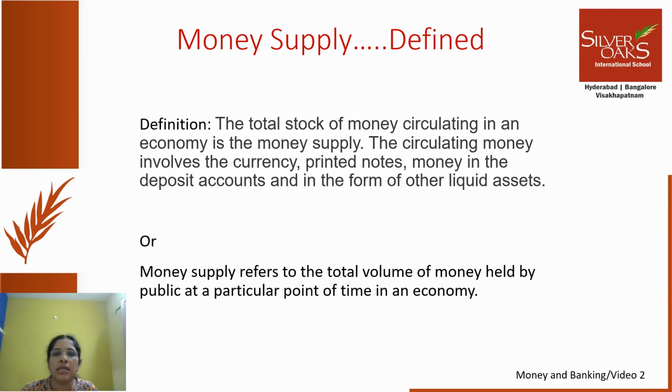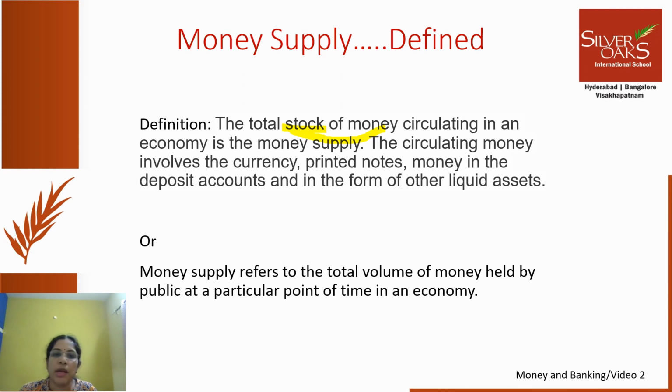So what does money supply mean? First, let us understand the definition of money supply. Now, if you read the definition, the total stock of money, you look at this word stock. Stock means, in the first unit when we do macroeconomics, we'll come across two concepts called stock and flow. We will discuss in detail, but for now understand that stock means anything which is measured at a particular point of time, at a fixed point of time. That is called the stock concept.